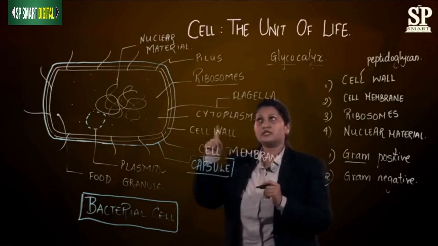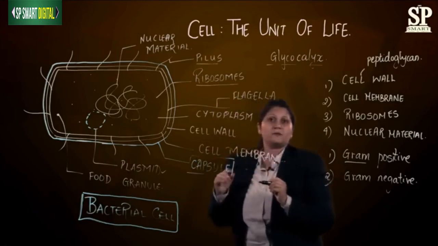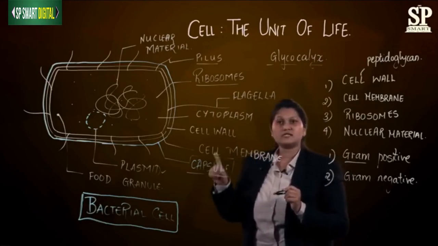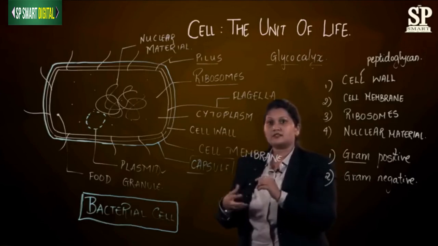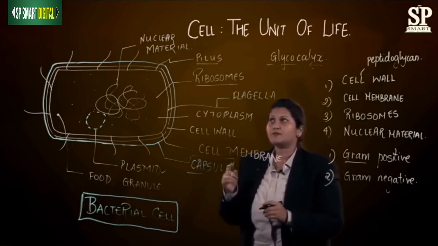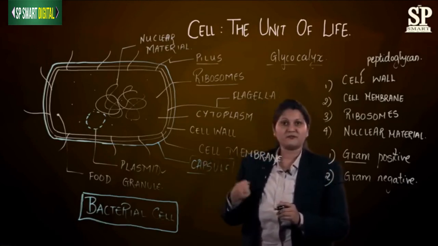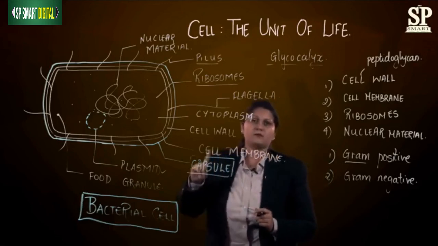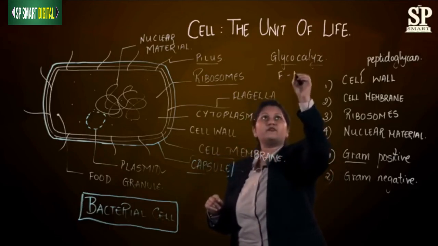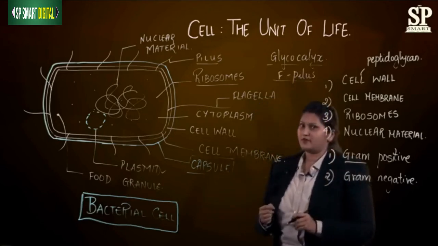Another cell extension is the pilus. Pilus is singular, pili is plural. Pilus also provides locomotion to the bacteria. The bacteria can move very well. There are various types of pili present on a bacterial cell, but one such pilus which we have to study is called the F pilus. What is the function of this F pilus?